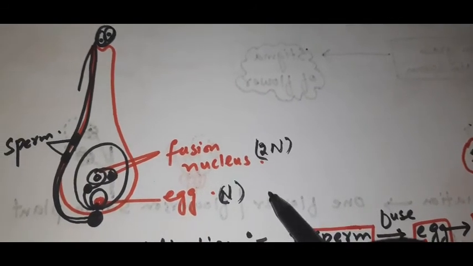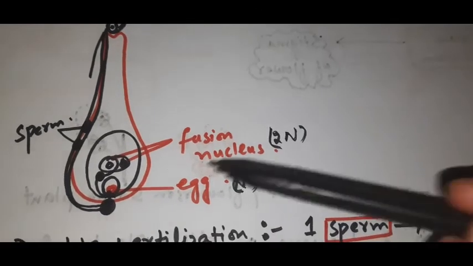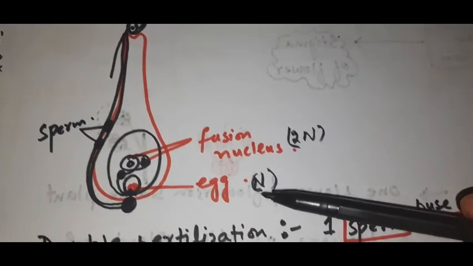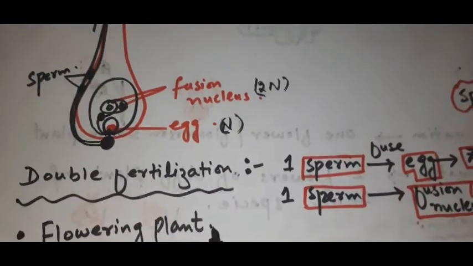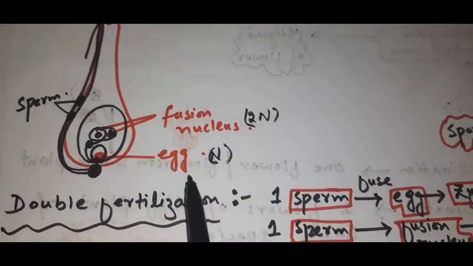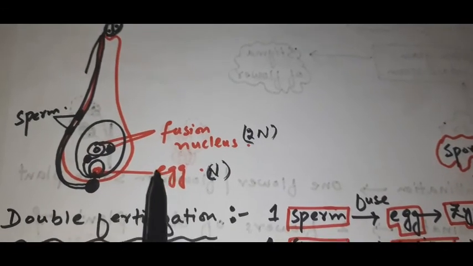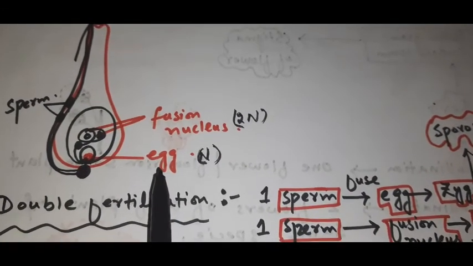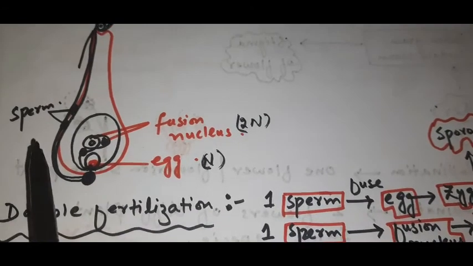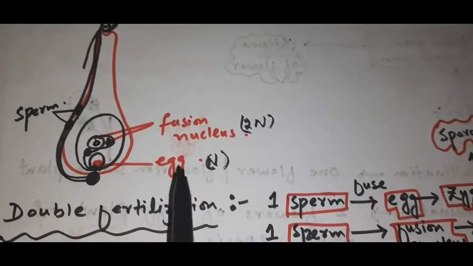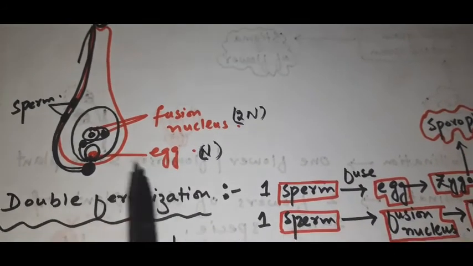This fusion of sperm with the egg is known as fertilization. When the sperm fuses with the egg, they form the zygote and the zygote becomes 2N, right?